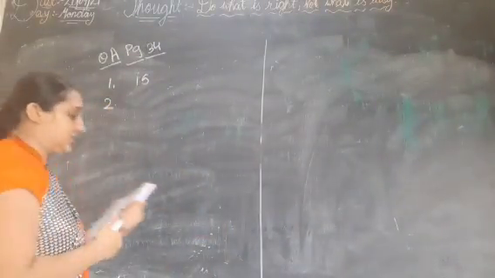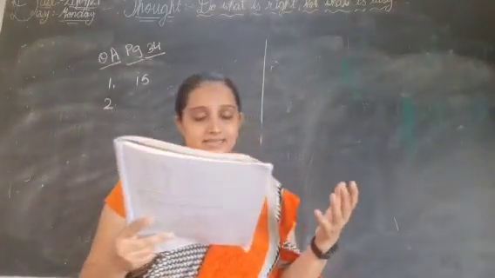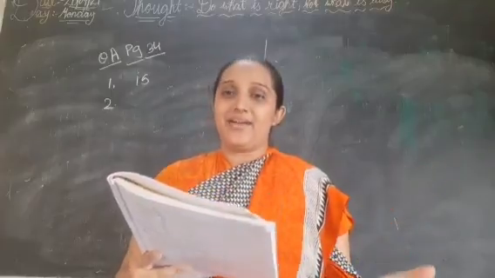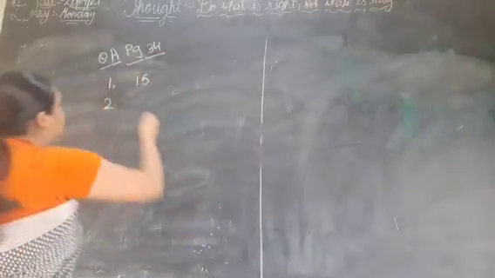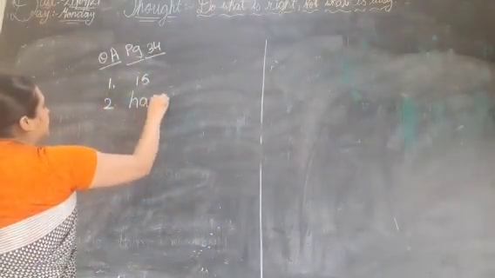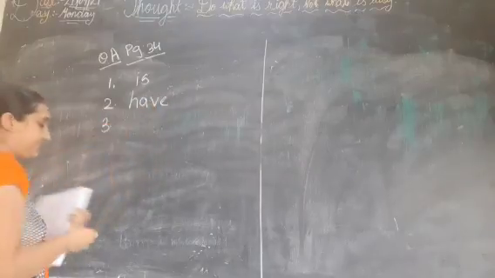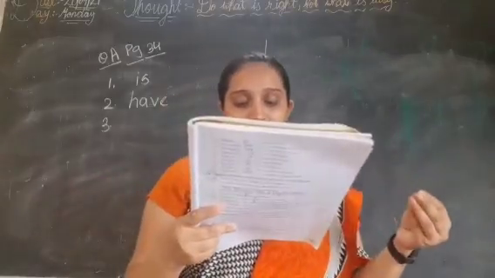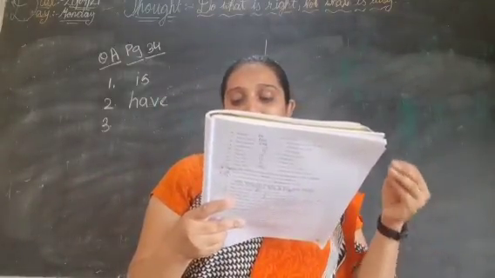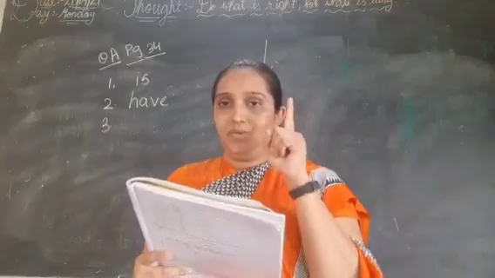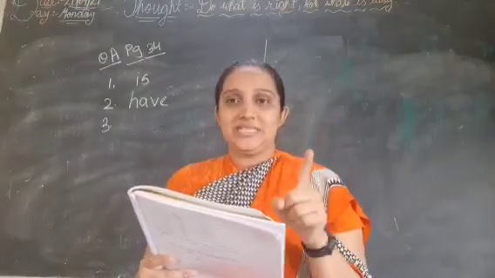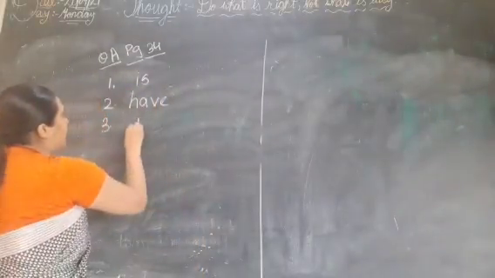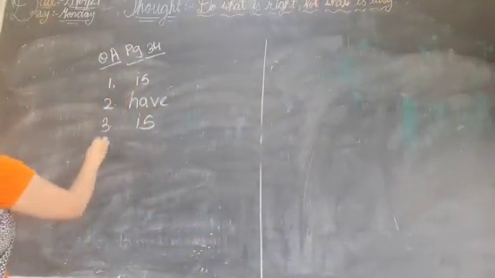Okay. Now next. Neither Geeta nor her cousins dash the book. Have the book. Next. Raghu, the inventor and businessman, dash the chief guest. We are talking about only one person, that is Raghu. So with a singular noun, what can we use? Is. Very good. So what we will use? Is.